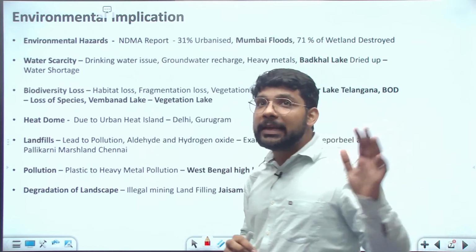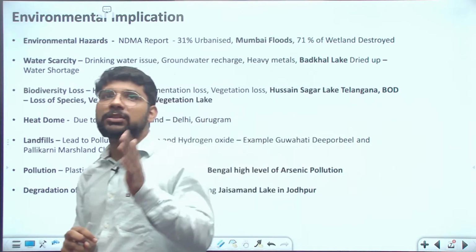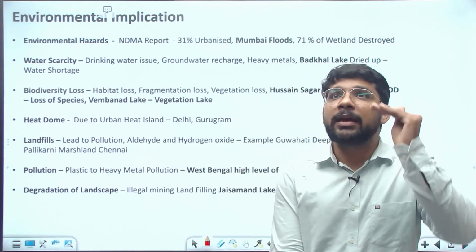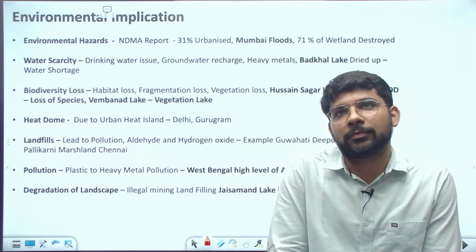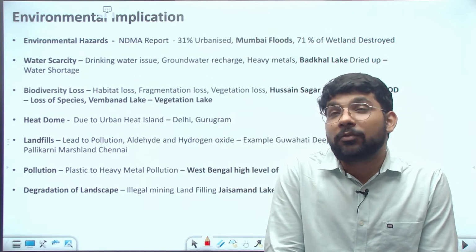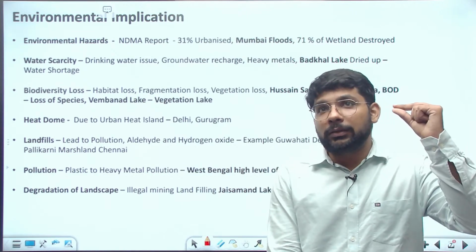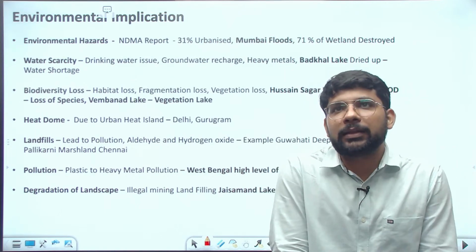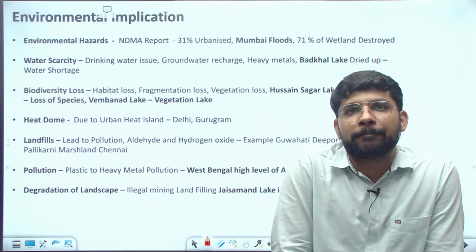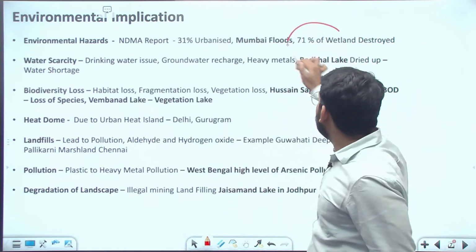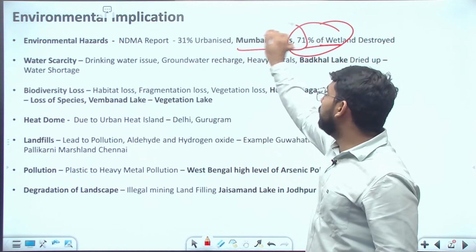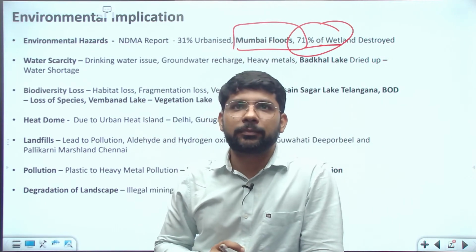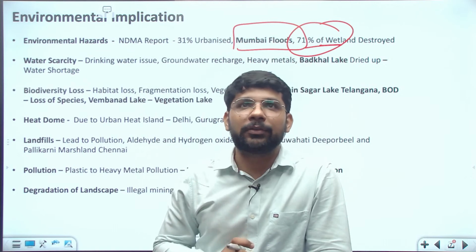According to the NDMA report, National Disaster Management Authority, more than 31% of the India area is urbanized, which led to the degradation of 71% of the wetlands in the country. So you need to write these kinds of examples, and the Mumbai floods is the real-time example of the environmental hazards in the last year 2022.